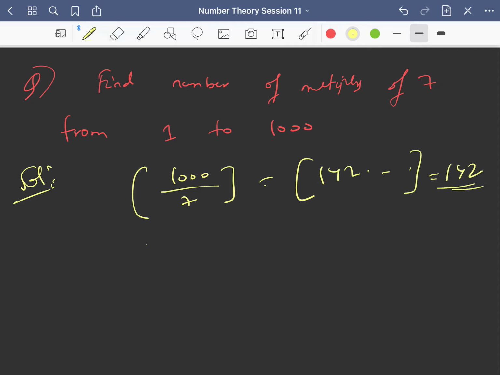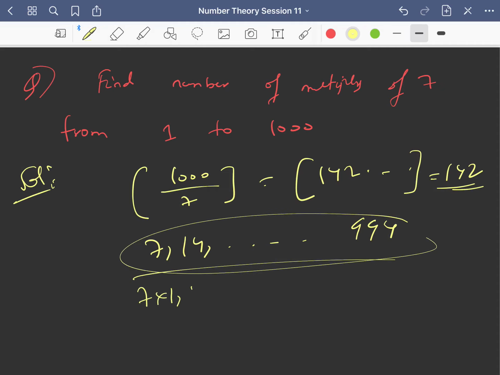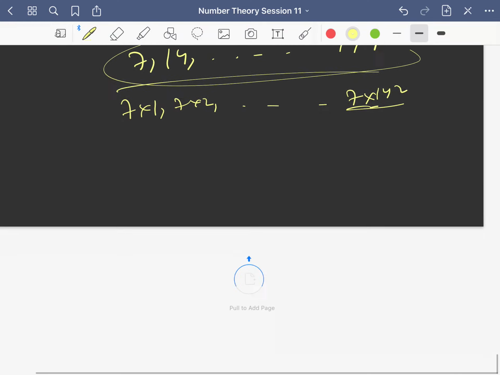So this is 142, right? You can also check this: 7, 14 and so on, and the last multiple will be 994. So you can see that these are 7 into 1, 7 into 2 and up to 7 into 142. It will be 994. Fine.